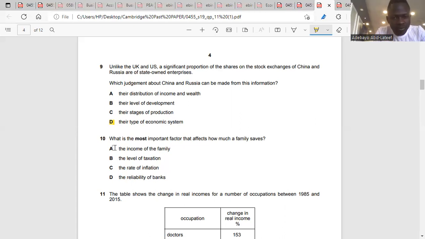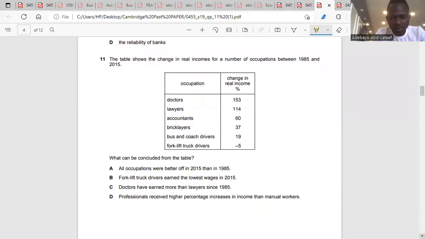The table shows the change in real incomes for a number of occupations between 1985 and 2015. What can be concluded from the table? Do you know what occupation is? Occupation is any productive activity which a person engages in permanently to save his productivity time.